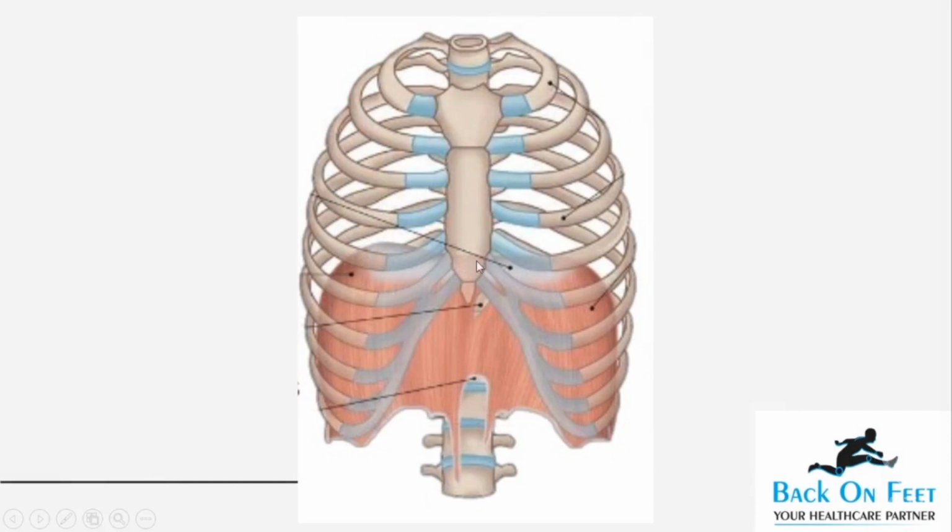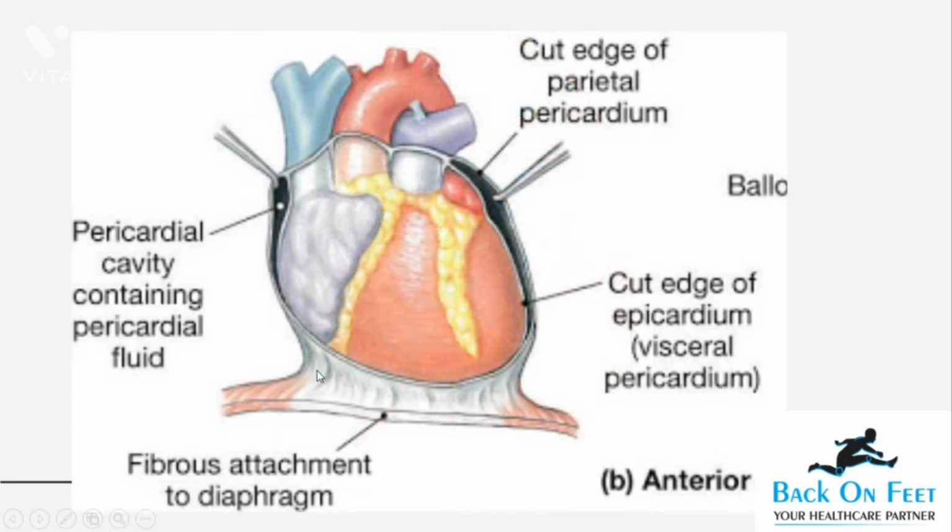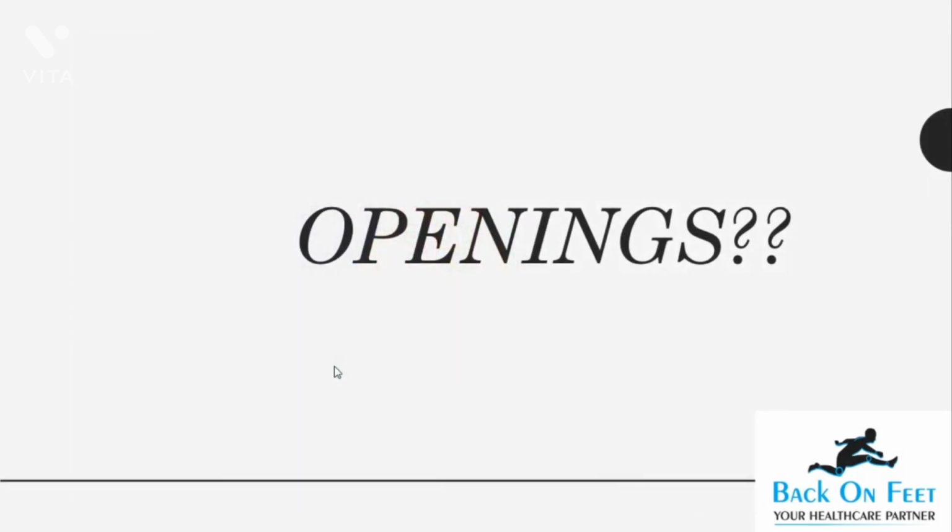This white area of the diaphragm that you see is the central tendon, and your heart sits somewhere here behind the sternum. So obviously there is going to be some kind of attachment over there as well. So the central tendon has a fibrous attachment with the outer layer of the pericardium. So these will be your attachments.